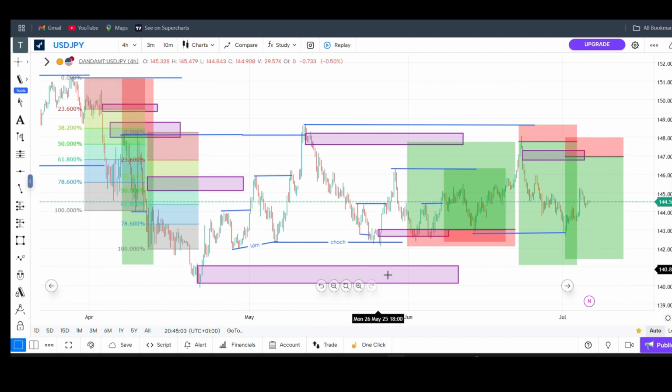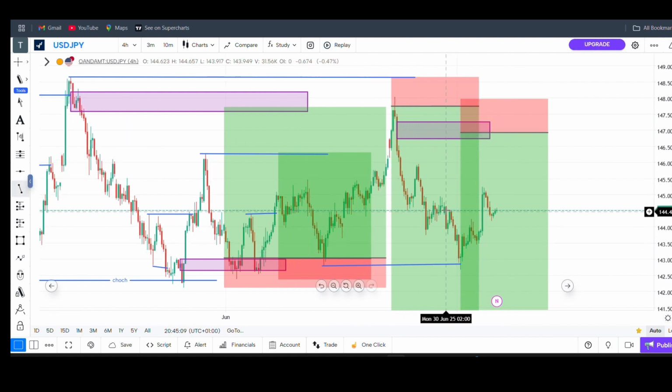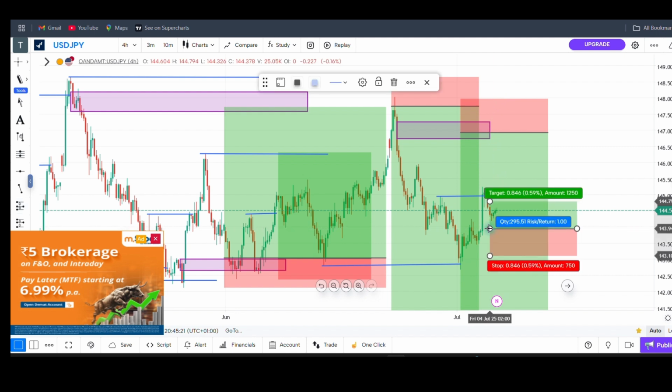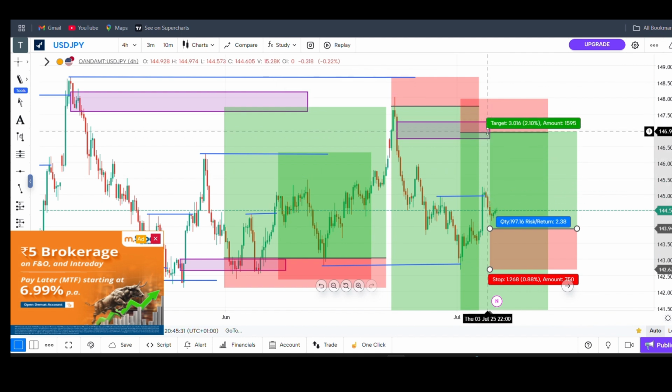So right now I'm going to be buying this market. I'll mark here as my change of character for the bullish favorable gap here. So I want to buy this market from here. All this will be my supply. I want to buy it from here. My stop loss is going to be here. So I want to buy this market from here to this supply zone.